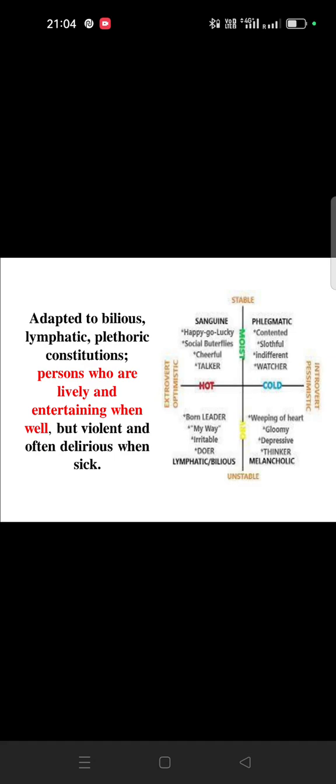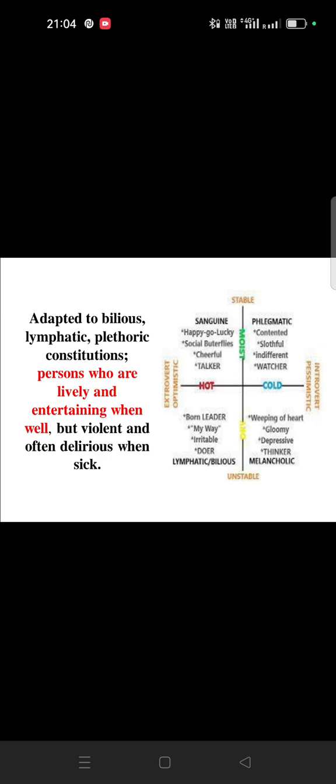Adapted to the bilious, lymphatic, plethoric constitution, persons who are lively and entertaining when well, but violent and often delirious when the patient becomes sick. This means bilious or lymphatic involvement, and there will be a plethoric constitution, meaning congestion will be there.